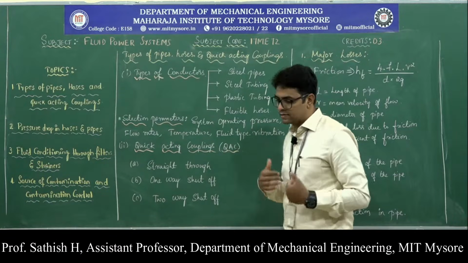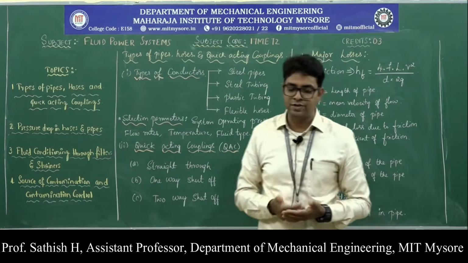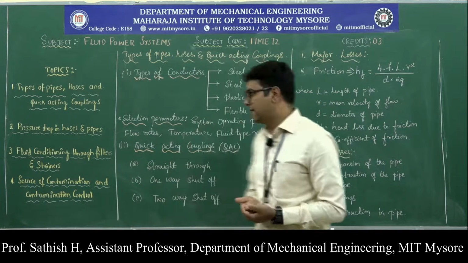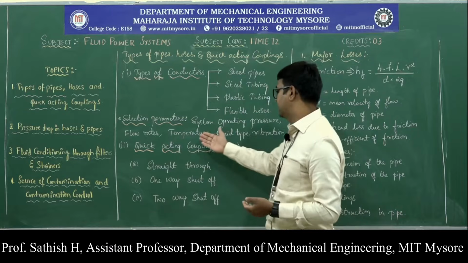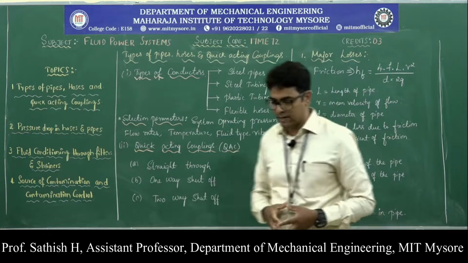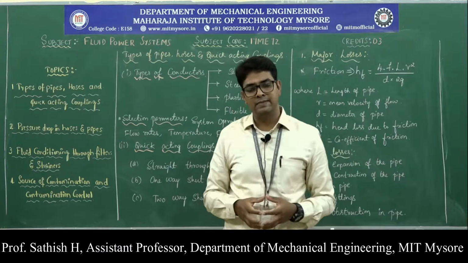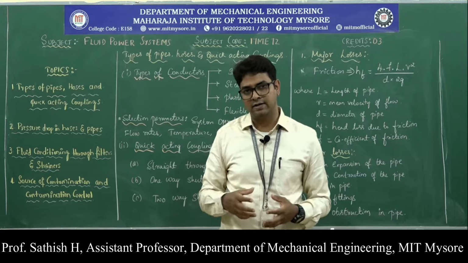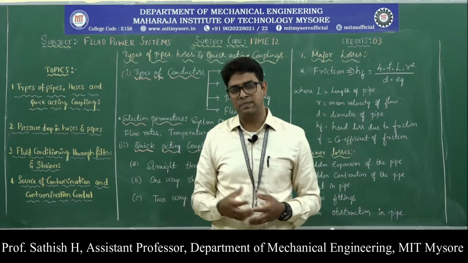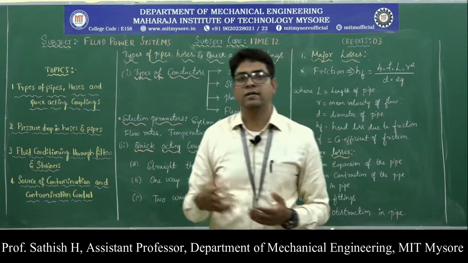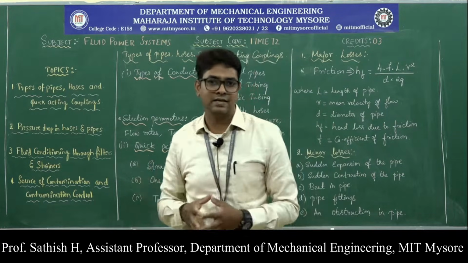There are some additional parameters on which a designer of a hydraulic circuit can choose these pipes: temperature, fluid type, and vibration. Temperature is a very important parameter to look into while designing a hydraulic circuit, because if you are using plastic pipes and the system operating temperature is very high, then the plastic might not sustain such high temperatures.